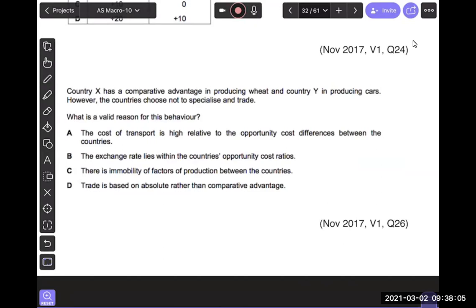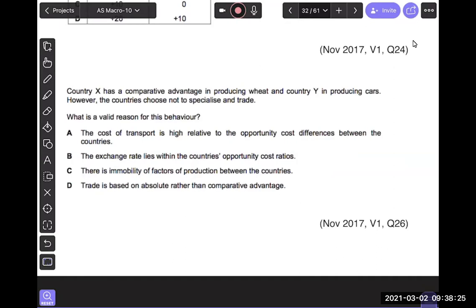Shouldn't it be A? If the cost of transport is really high relative to opportunity costs, this means that the transportation cost is eliminating the opportunity cost. Isn't that true?